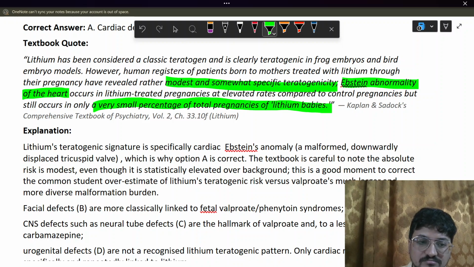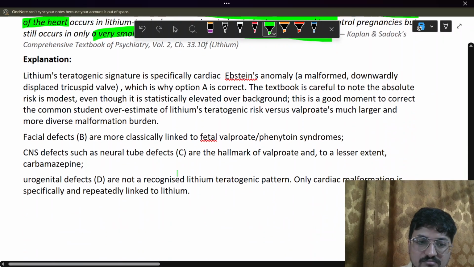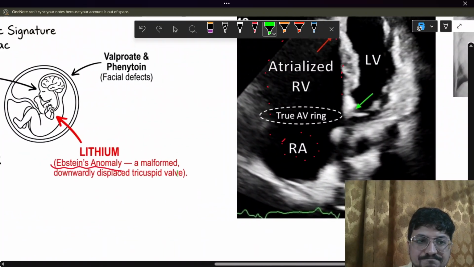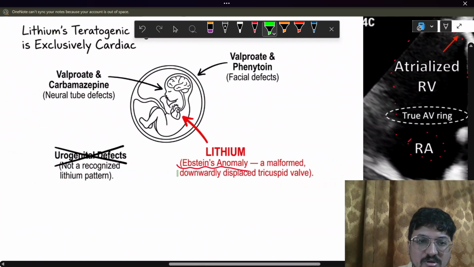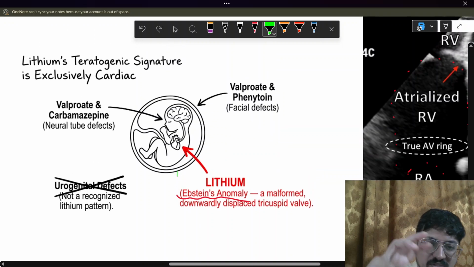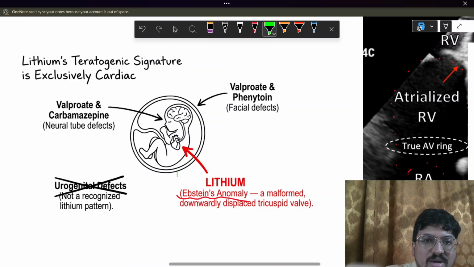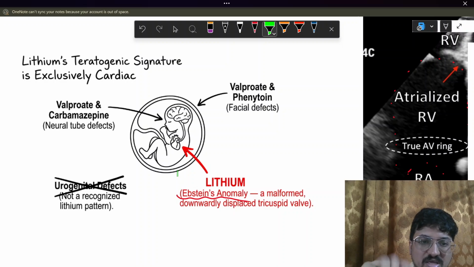We have already covered this. So always remember, teratology is a well-tested area in AIIMS or NEET PG. So you must remember these areas of specific forms of teratogenicity that we can see with various drugs.